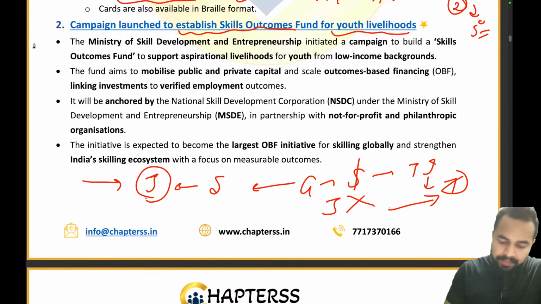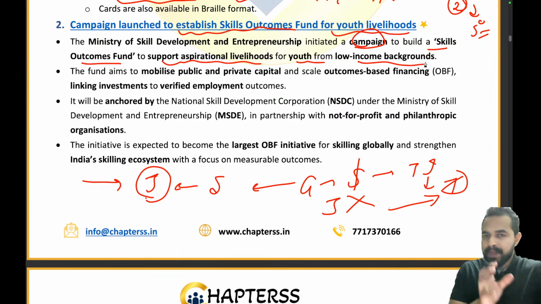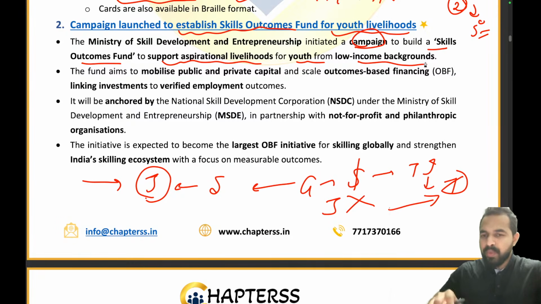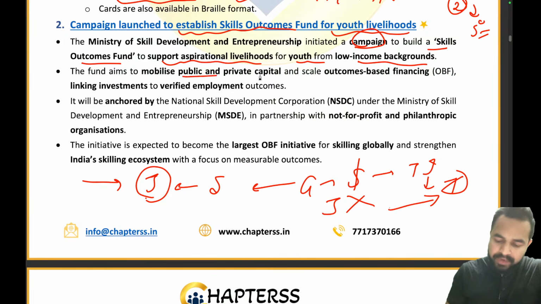So the Ministry of Skill Development and Entrepreneurship initiated a campaign to build a skill outcome fund to support aspirational livelihoods for youth from low income backgrounds. These people were taking trainings, but they were not able to get jobs. So to support the aspirational livelihood for these youth, we have come up with a skill outcome fund. That means when the skill gives you the livelihood, only then will we provide the funding. So the fund aims to mobilize public and private capital and scale outcome based financing.